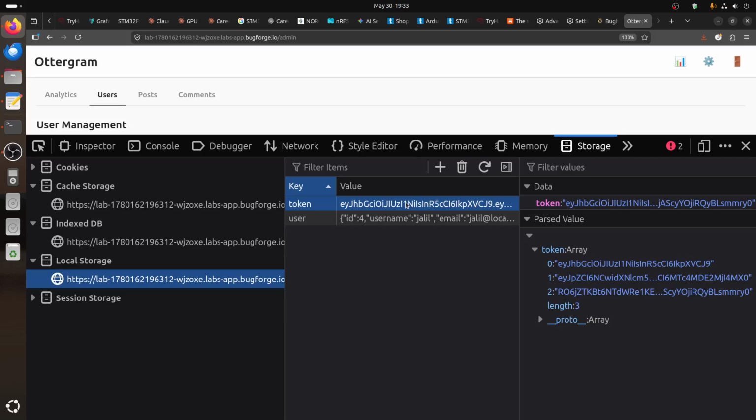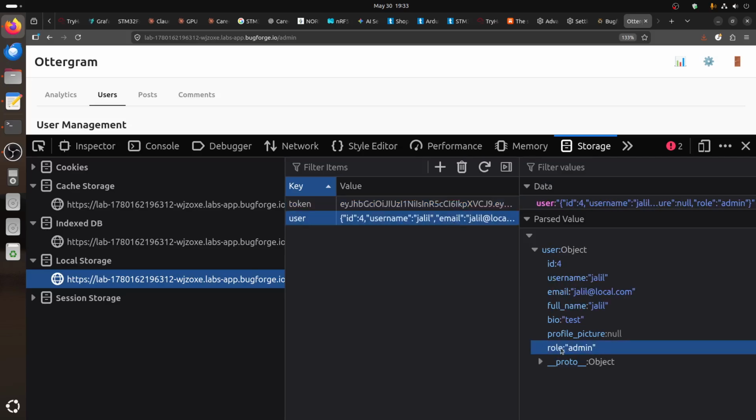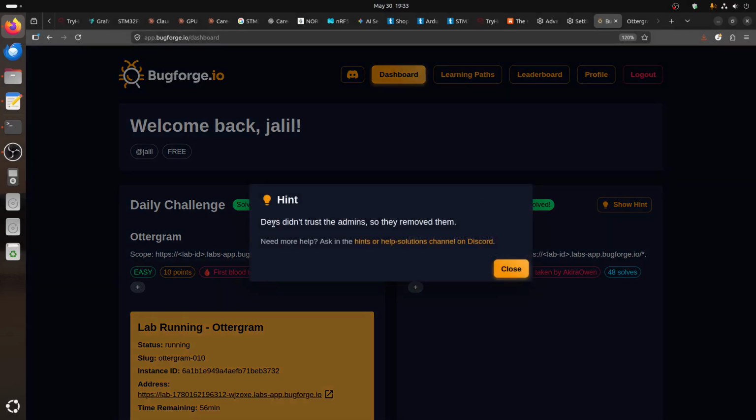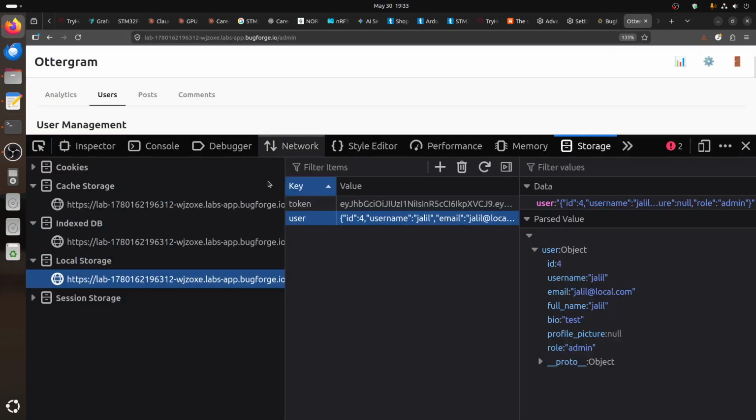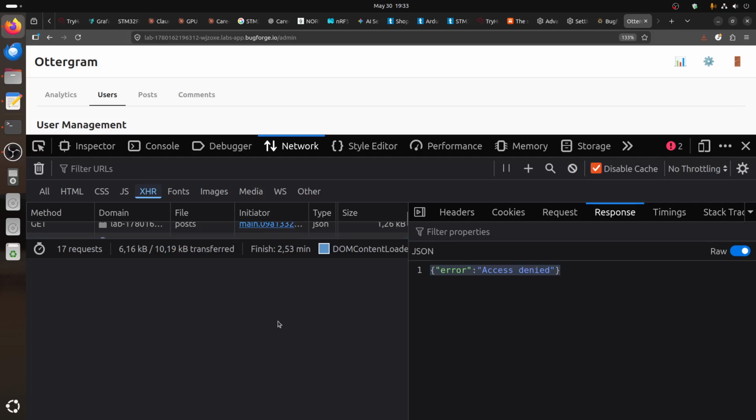So what can we do? In order to change the role, our role now is admin. Can we change it to dev? Remember the hint talks about devs, so it means there is a role called dev. So we can go back to our profile.